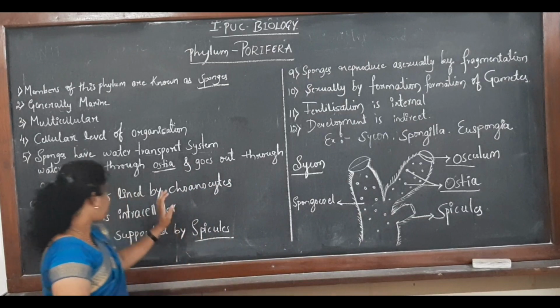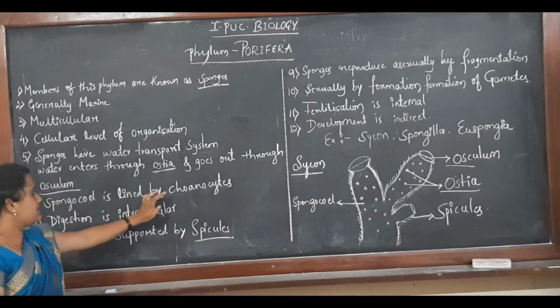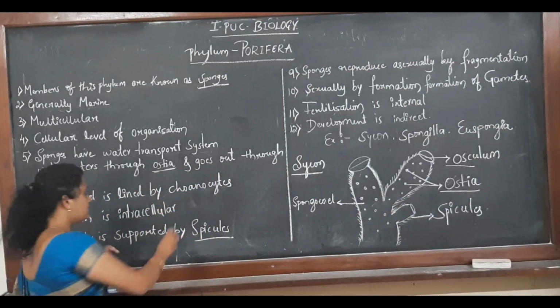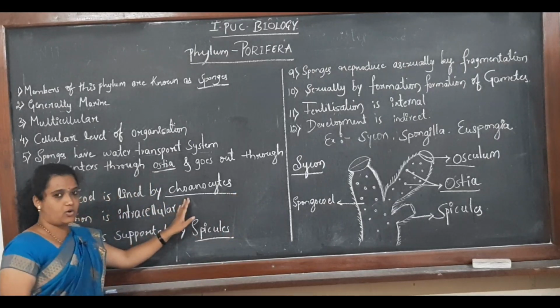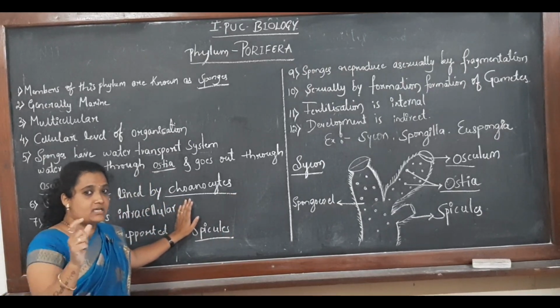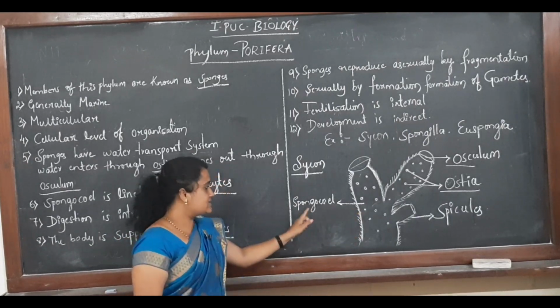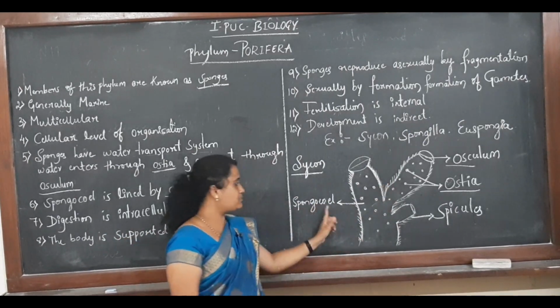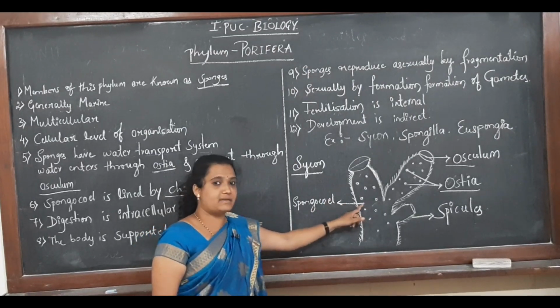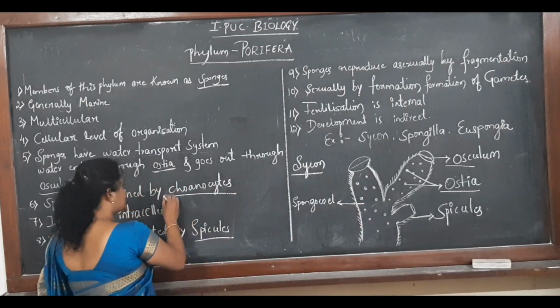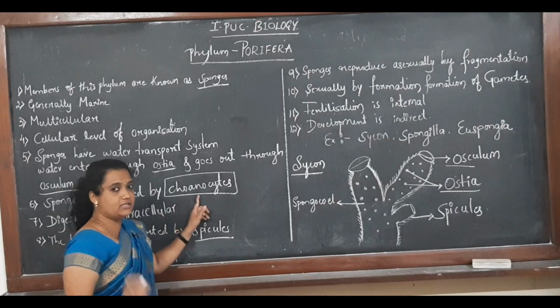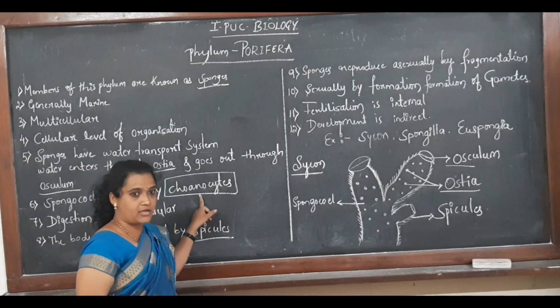Then, spongocoel is lined by choanocytes. Here you need to remember this word. Choanocytes are the type of cells which are particularly present in the phylum Porifera. Okay. This cavity we can call the spongocoel. This spongocoel is lined by a special type of cells called choanocytes. You need to remember this character. I hope this point is clear.